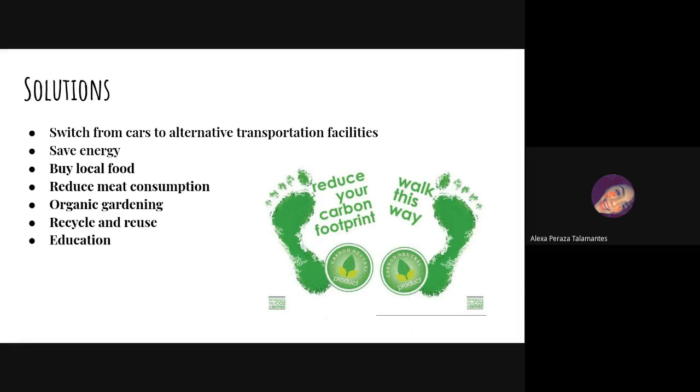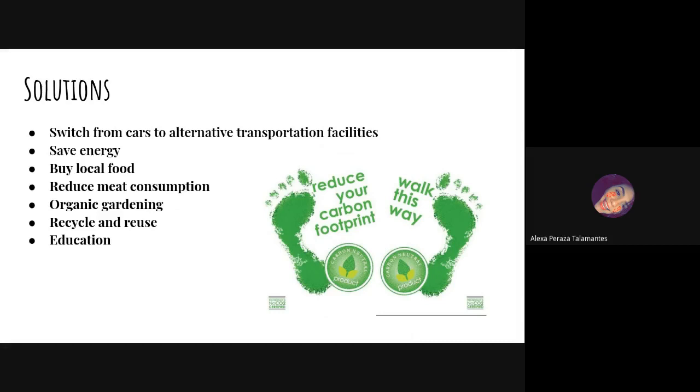Solutions: switch from cars to alternative transportation. So you can go from cars to riding bikes, taking the bus, or even walking if it's a short distance. The less car we use, the less pollution and gases we release. Save energy. You can put up solar panels, use solar energy, and that can reduce your footprint.